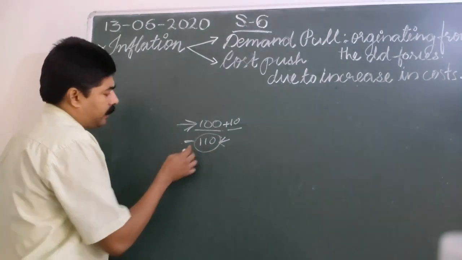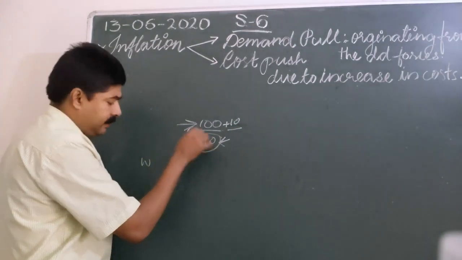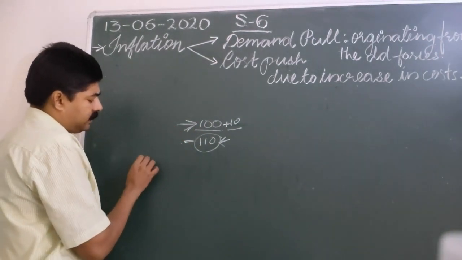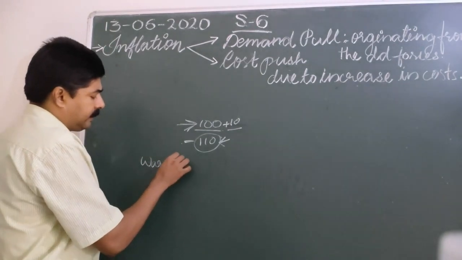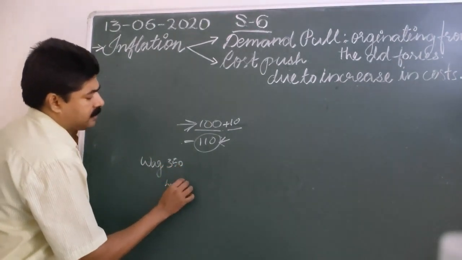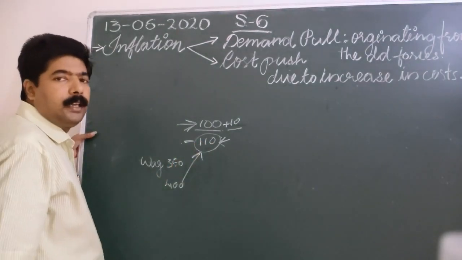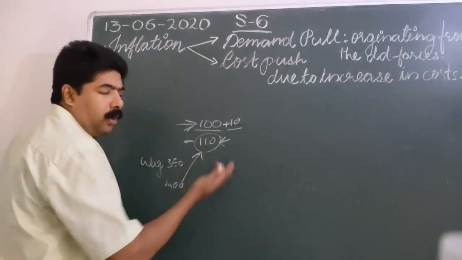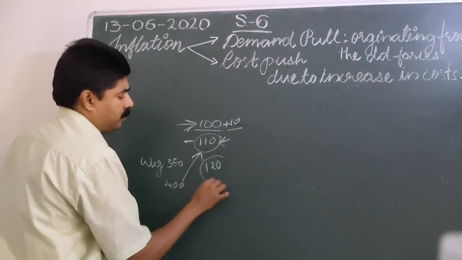Suppose the labor's wage in the market price is 350, and the wage rate increases to 400. I cannot sell this commodity at the same price, because that would diminish my profit. So my cost of production increases, and definitely the price would be 120.